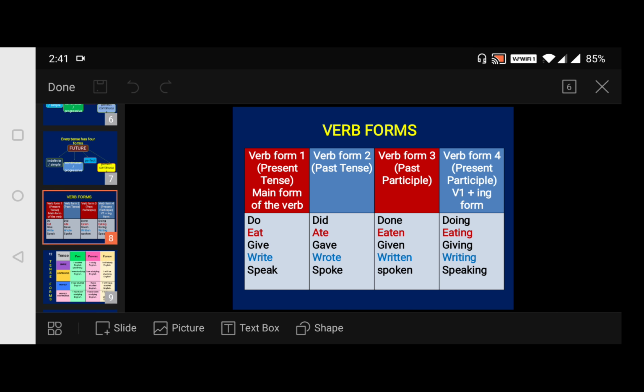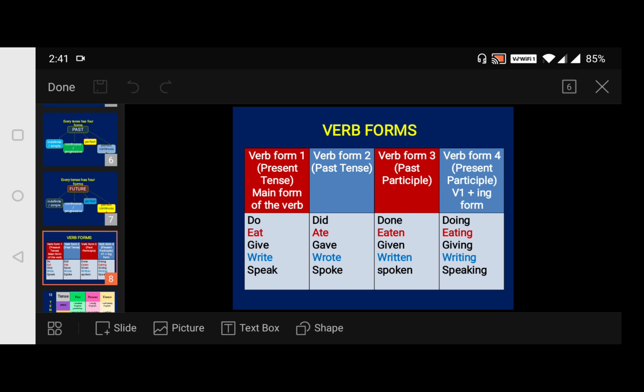Look here. Just an example of the verb forms. For example, in the present tense, how will the main form of the verb be? Some examples. Later, I'll again tell you about the structure. But before that, just have a glance at this slide about the different verb forms V1, V2, V3 and V4.